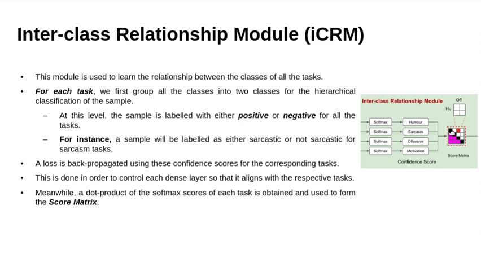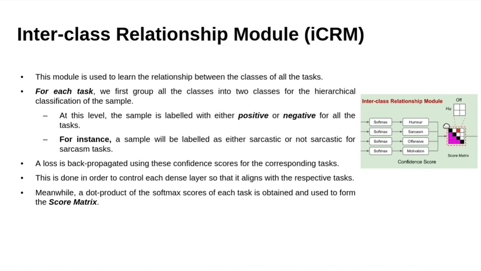Meanwhile, a dot product of the softmax score of each task is obtained and used to form the score matrix. This score matrix will help to identify the relationship between the classes of all the tasks, and each block of this score matrix represents a 2 by 2 matrix.